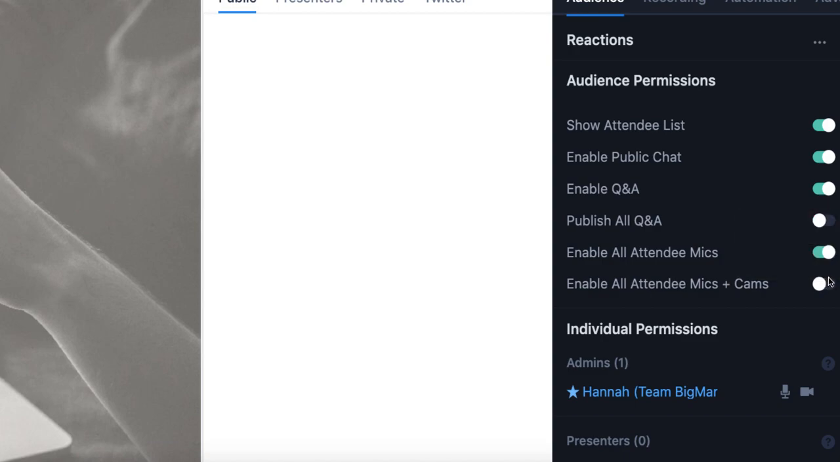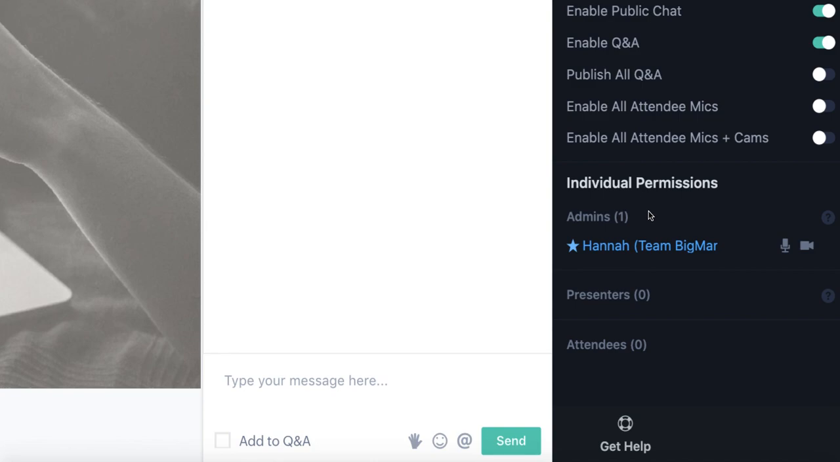So if I enable all attendee mics or webcams, this allows anyone in my attendee list at any time to share a microphone or webcam. Again, this is better suited for meetings, but if you do choose to use this in your webinar, just proceed with caution. Another option for people who want their attendees to share a mic or webcam but don't want to give everyone access is to keep these toggles off, and instead in the individual permissions section below, you can find your attendees' names listed individually in the attendee list, and next to each attendee's name you'll see a microphone and a webcam icon that you can enable for individual attendees without giving everyone access.